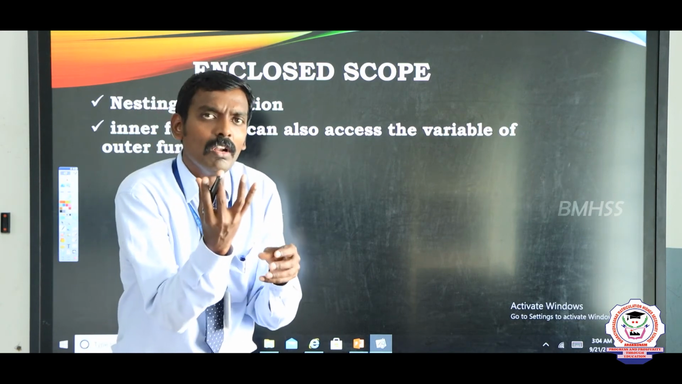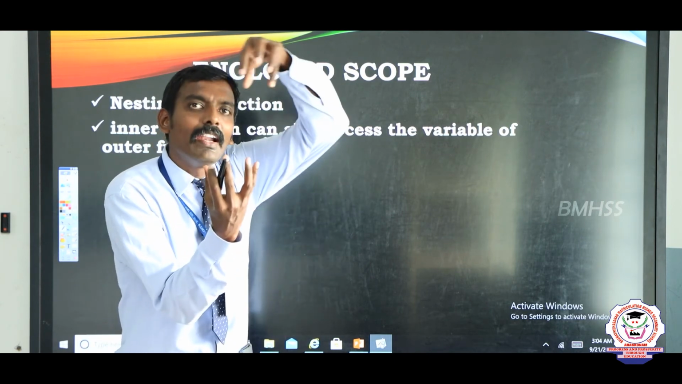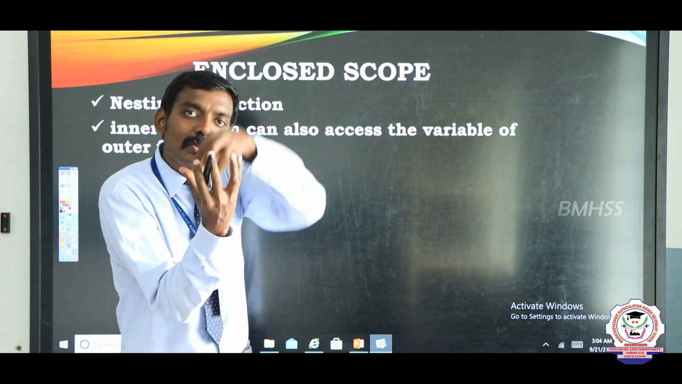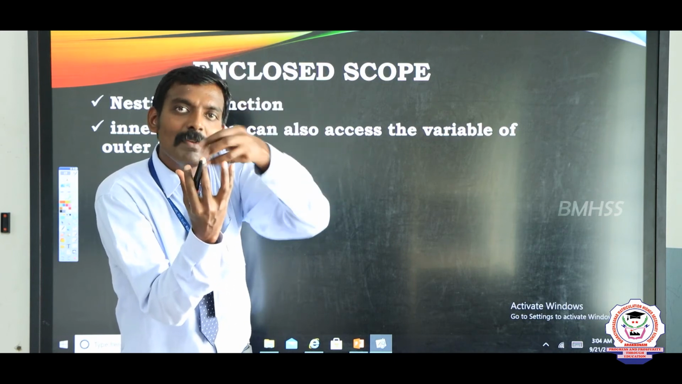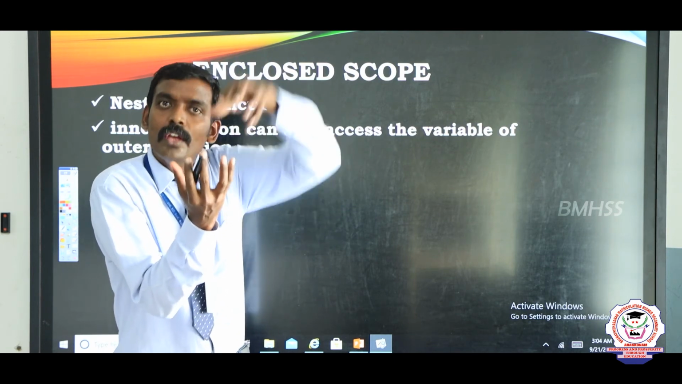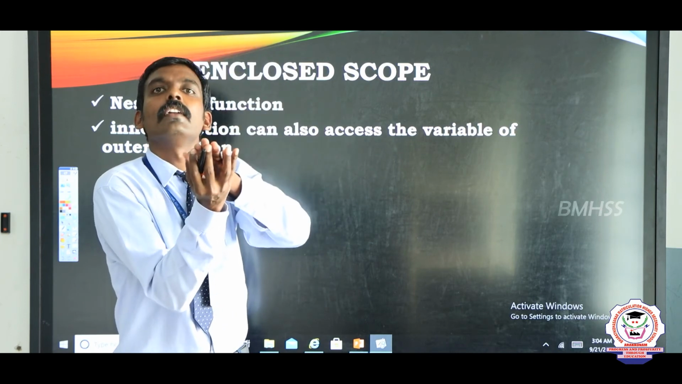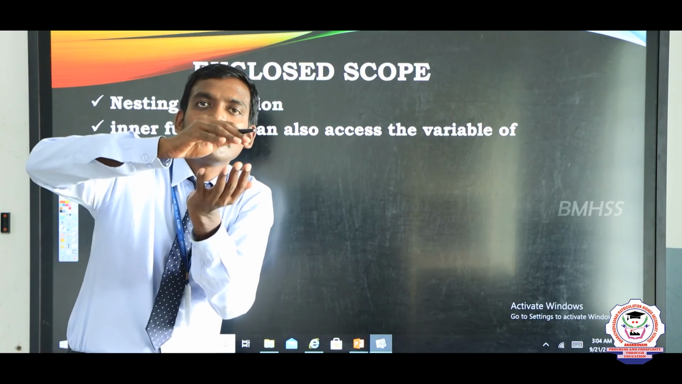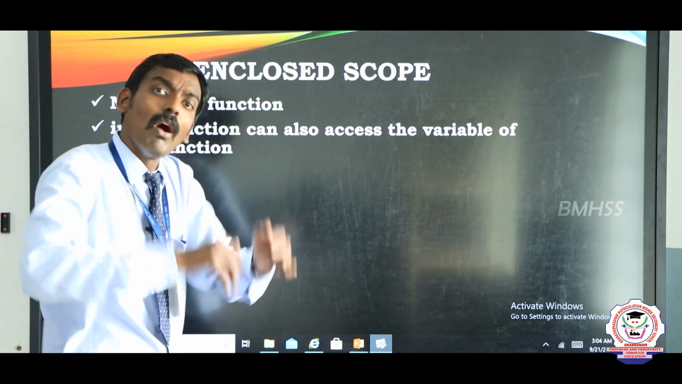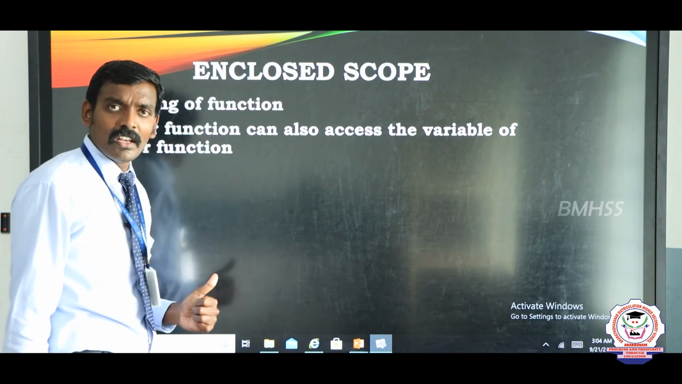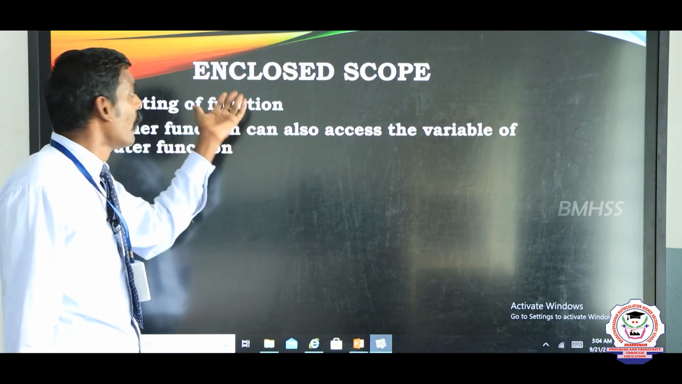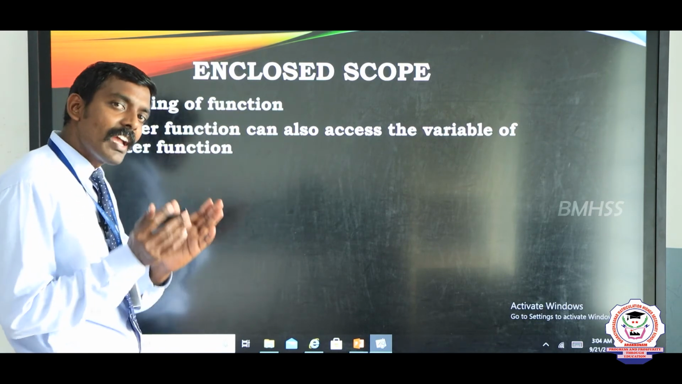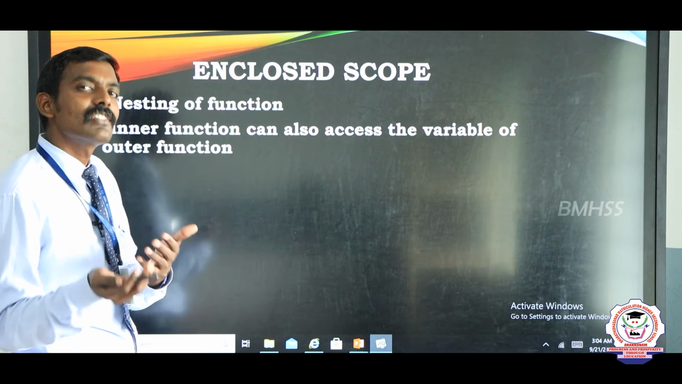You have a bowl. You can keep some sugar or something, whatever it may be, in that bowl. You can place a lid on it, that is called enclosed. We put a lid on a vessel and keep it safe, don't we? That is called enclosed. How can it be implemented in this algorithm? Very simple. Enclosed scope means we can use a nested function concept.